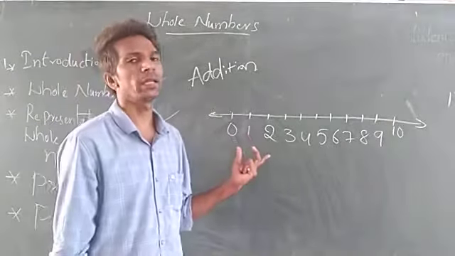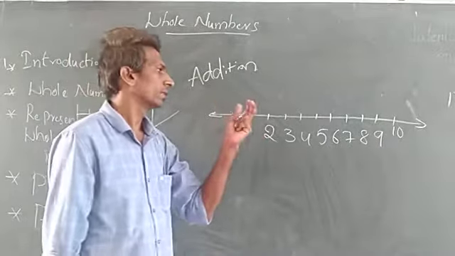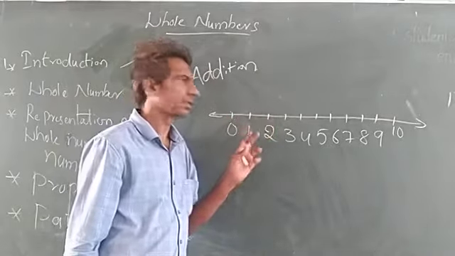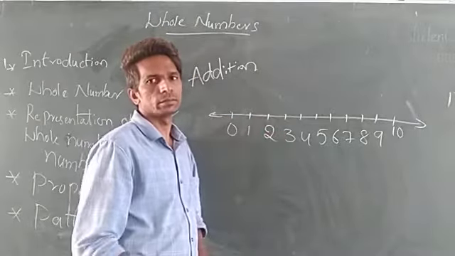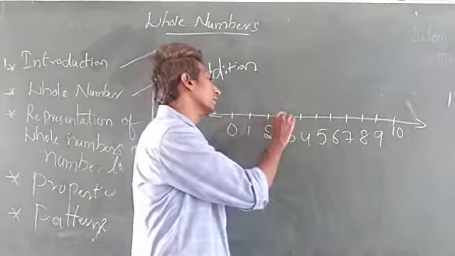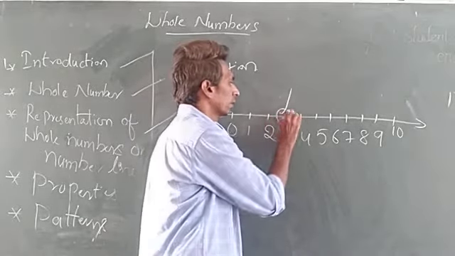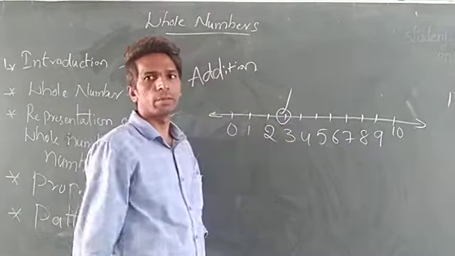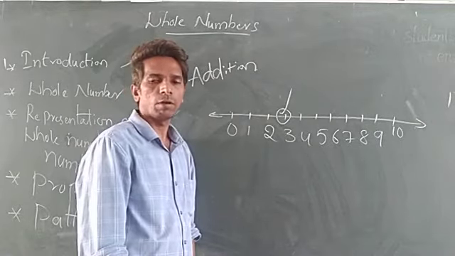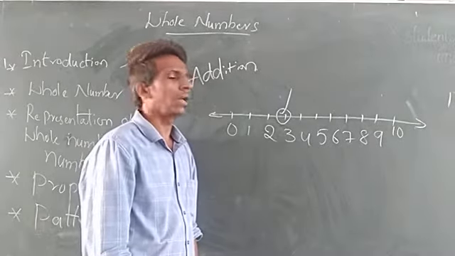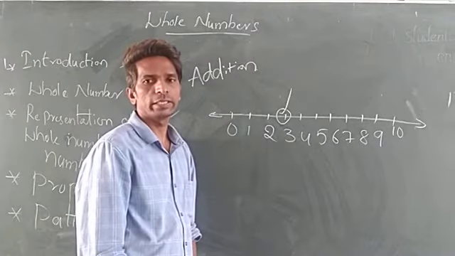So addition on the number line they have given for you. See, addition on the number line means if I take 3 as the number, and I want 8, okay now, I want to get 8.